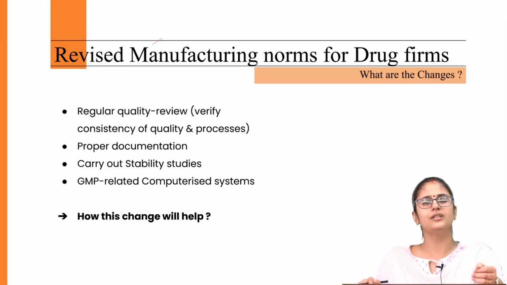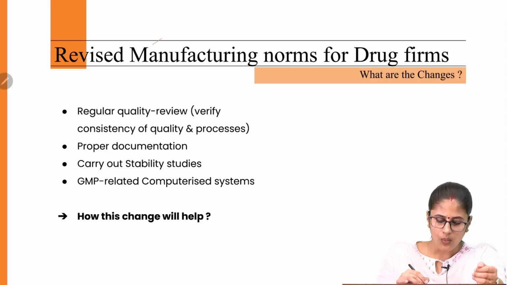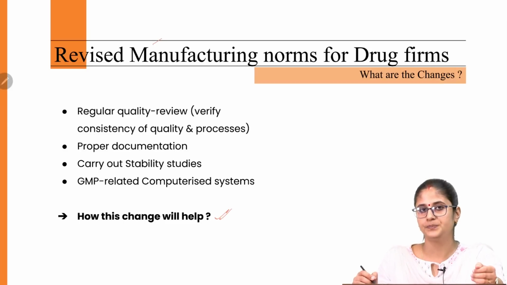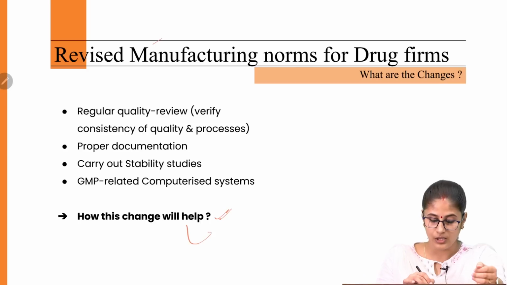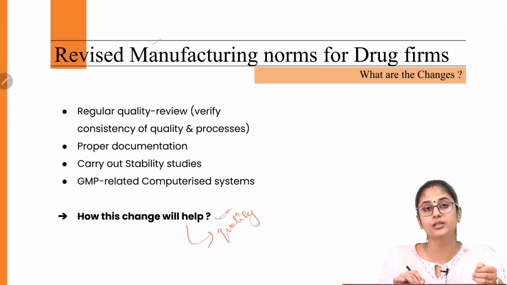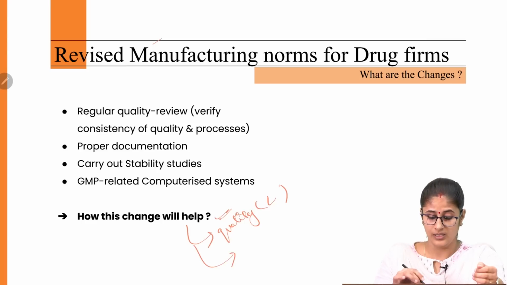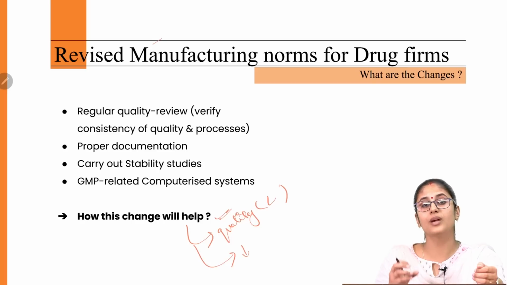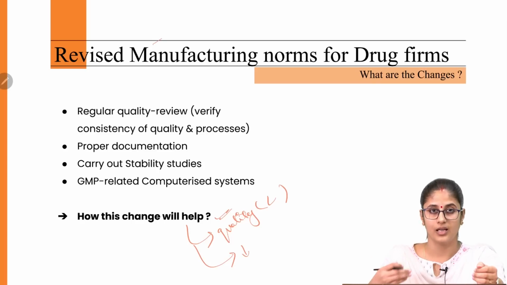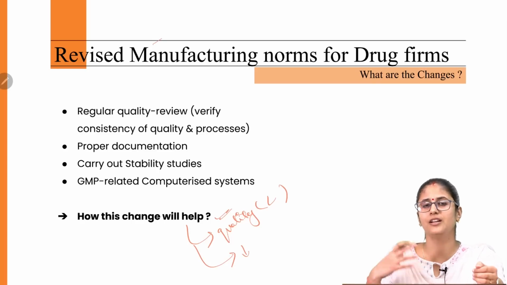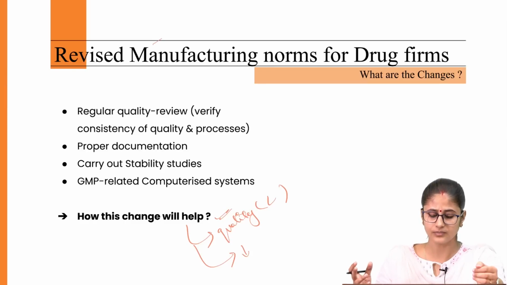Now the last thing that we need to understand is how it is going to help India. First thing, consumers would be provided with quality pharmaceutical products. Then the government would not have to carry out inspection at every stage by different regulatory authorities.